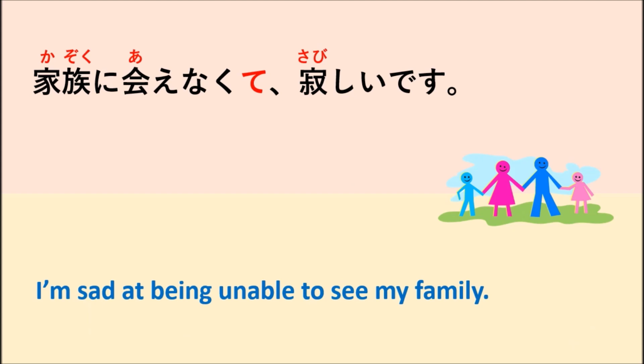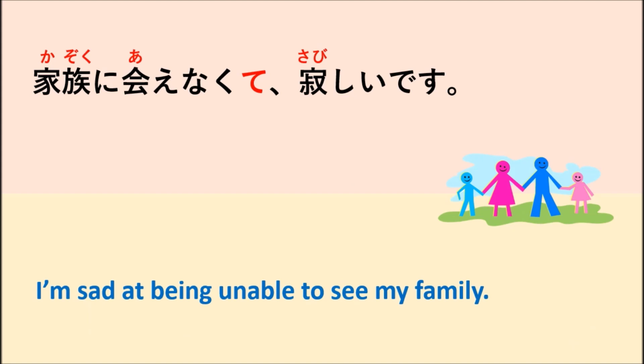First you have two small sentences. 家族に会えない means you cannot meet your family. And the next small sentence is 寂しい. 寂しい means you are sad or you are lonely.